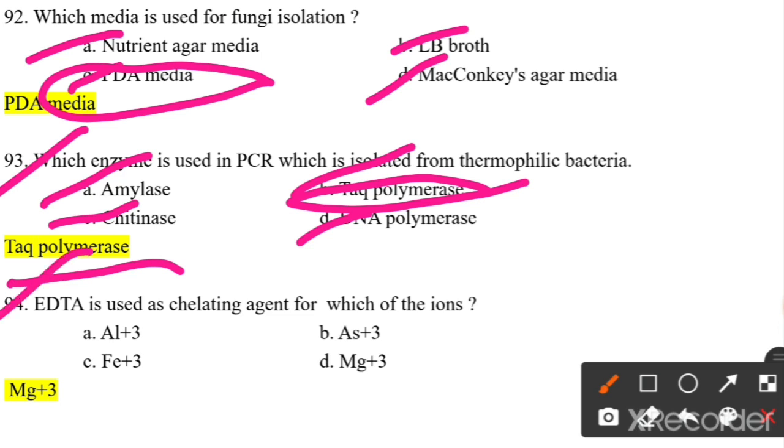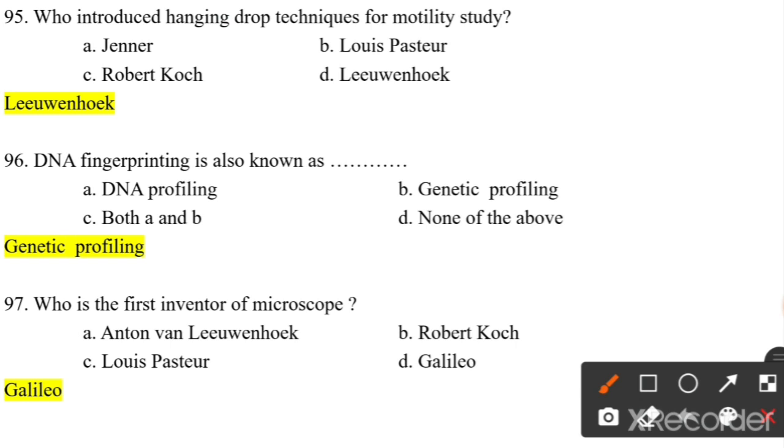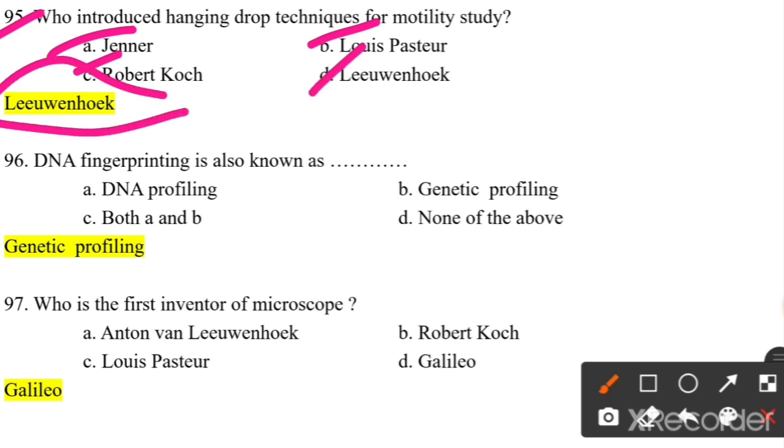EDTA is used as a chelating agent for which of the ions? Al plus 3, As plus 3, Fe plus 3, Mg plus 3. So Mg plus 3 is the answer. Who introduced the hanging drop technique for motility study? Jenner, Louis Pasteur, Robert Koch, Leeuwenhoek. So Leeuwenhoek introduced the hanging drop technique for the study of motility of bacteria. Motility is nothing but the locomotion of the bacteria, how they can move from one place to another place. That we have to observe with the help of motility study.